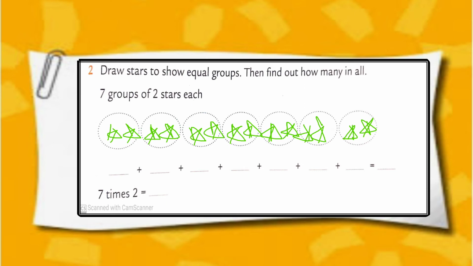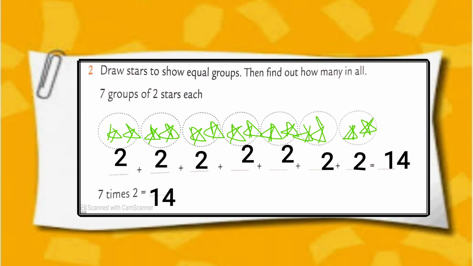After that we have to draw 2 stars in each group. Now let's write 2 plus 2 plus 2 plus 2 plus 2 plus 2. 14. 7 times 2 is equal to 14.